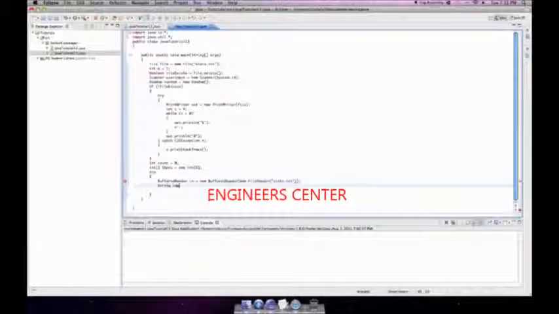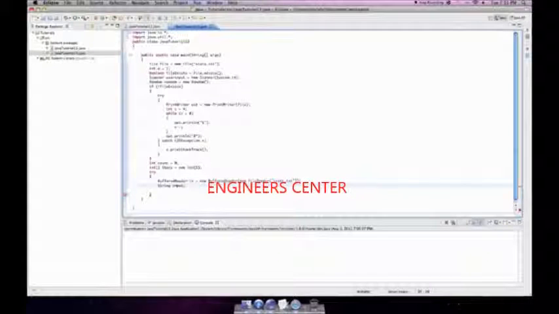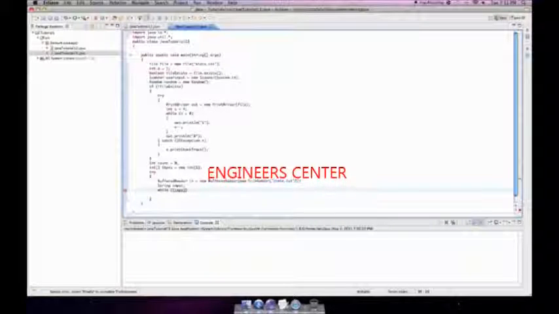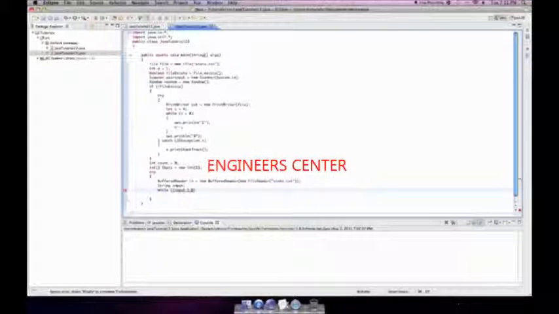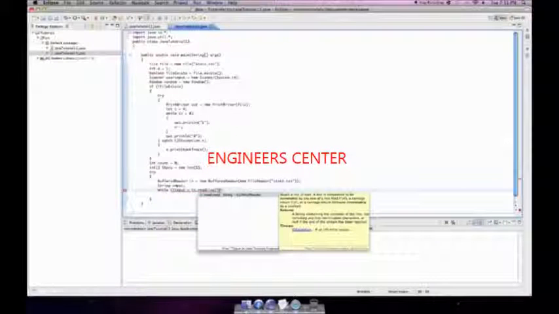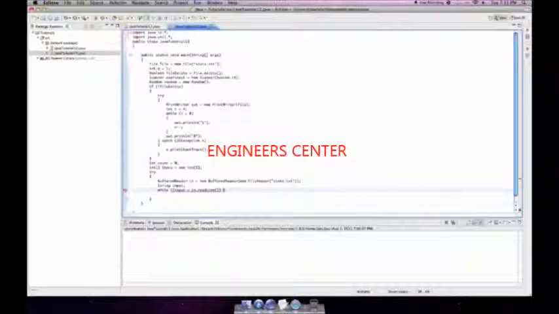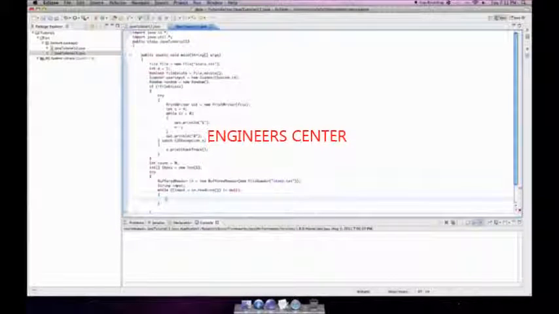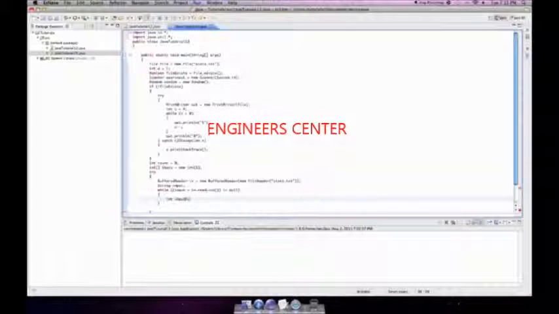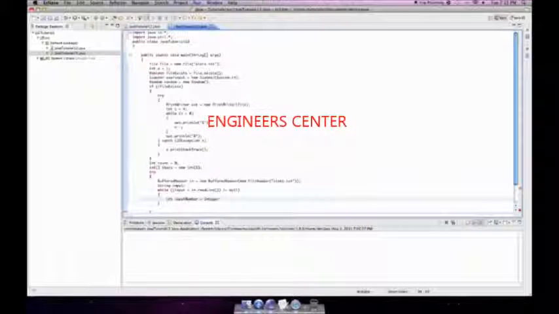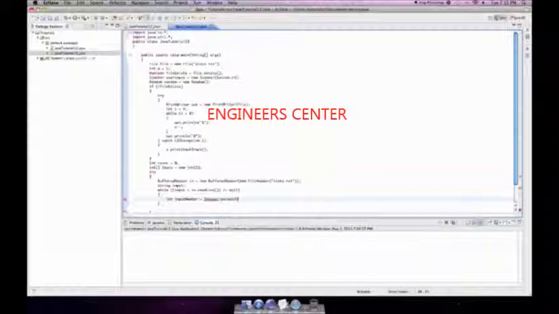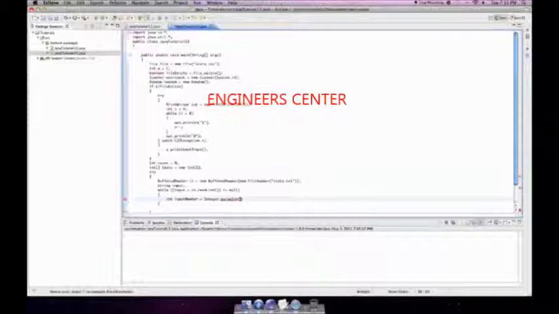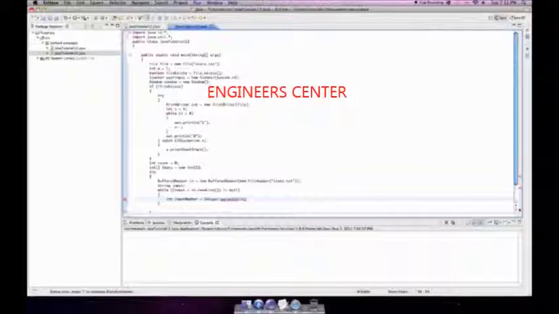So we're going to create a string called input, and we're going to say that while input is equal to in.readLine is not equal to null, then we want to do this. We want to define an integer inputNumber, set equal to Integer.parseInt. I have gone over this type of stuff. I'm not going into too in-depth an explanation here because I have gone over parsing integers from strings.